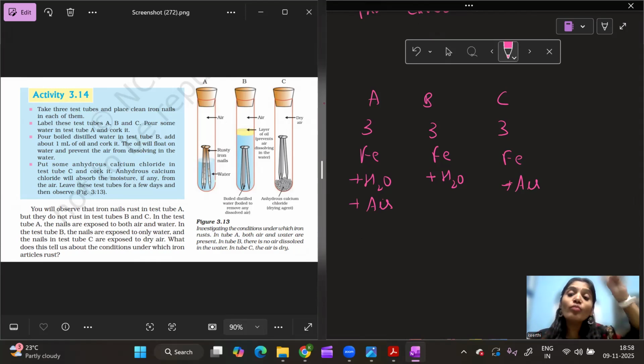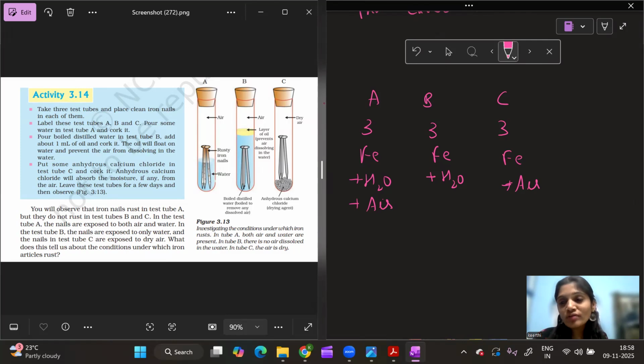It has removed all the moisture from the water. See, water as such is not there in the test tube. You might say, ma'am, water is not there anyway. No, what is the point of putting anhydrous calcium chloride? I didn't take water, very good, but in air, you have moisture in it.